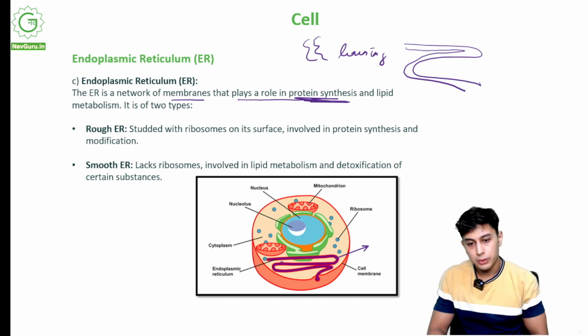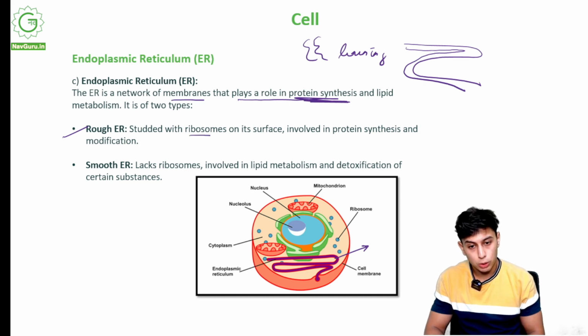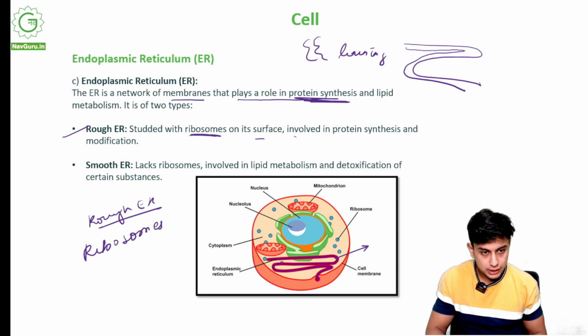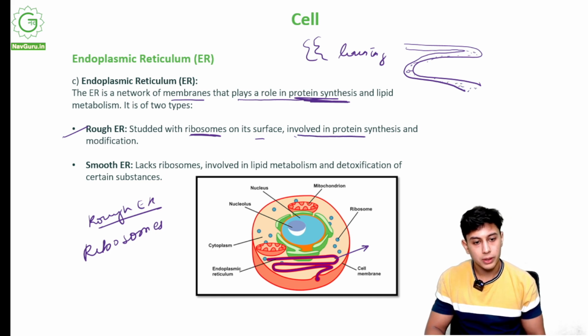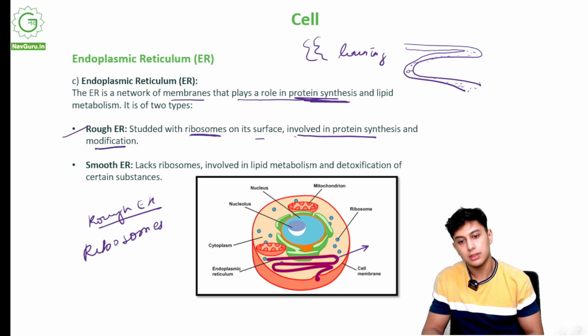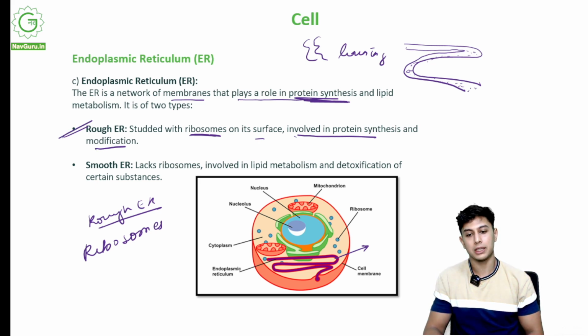There are various types of endoplasmic reticulum. The first one is rough ER, rough endoplasmic reticulum, studded with ribosomes on its surface. So the rough ER will have ribosomes on its surface. Over this lining, there will be a lot of ribosomes involved in protein synthesis. These ribosomes will help in protein synthesis and modification. That is found in rough endoplasmic reticulum.